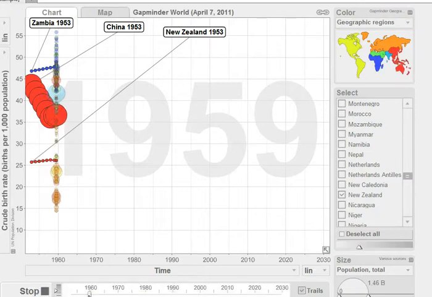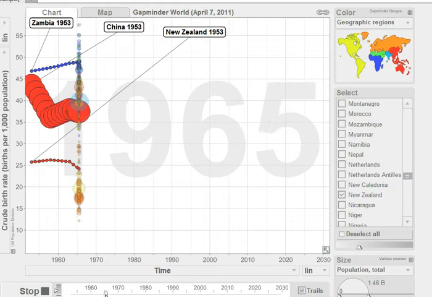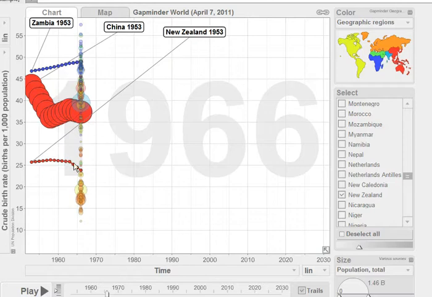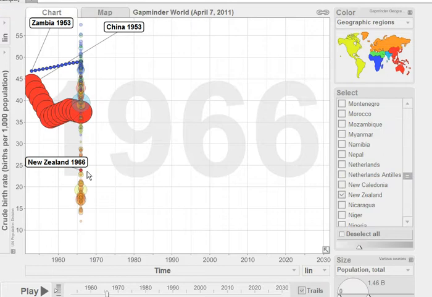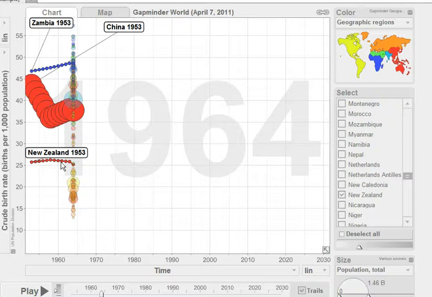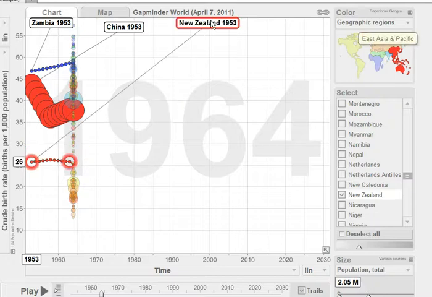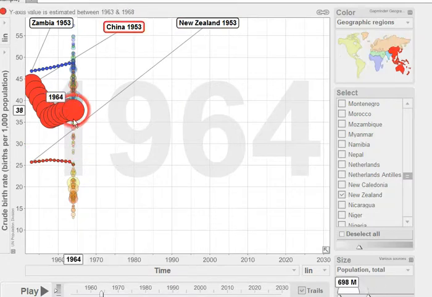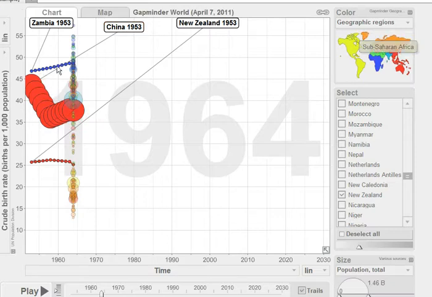So we'll continue from 1959, and we can see that China is rebounding a little bit and then starting to drop off, and there's a significant decline in birth rates for New Zealand at that point, and China's birth rates are increasing. And it's an almost linear increase for Zambia.